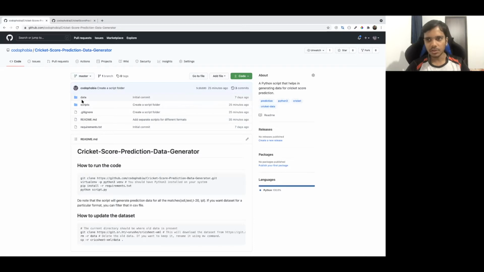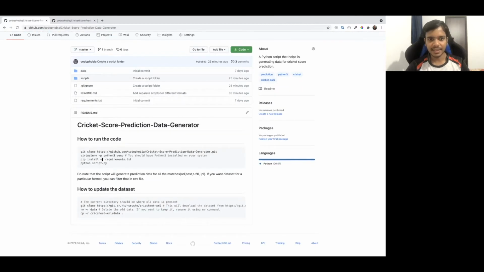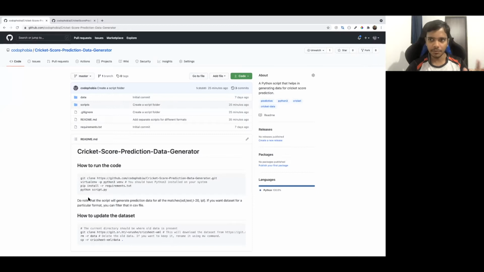So let's see how this code is organized for data generation. How do you generate the latest data for ODI matches, T20 matches, IPL matches? Of course, I have written the instructions here, so you can directly follow them and it will work well. The only requirement is that you should have Python installed on your system. That is the only requirement here. Well, let's first look at the code itself. Of course, you have the data folder here.